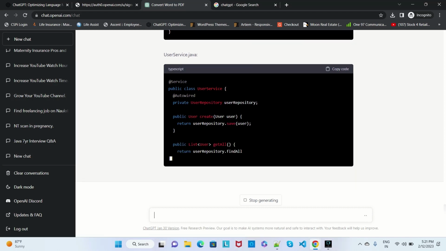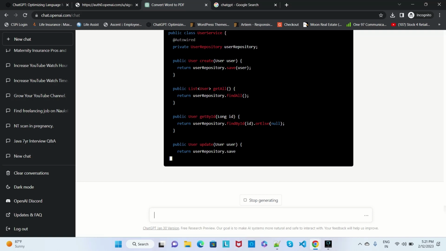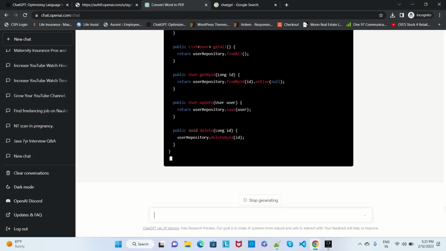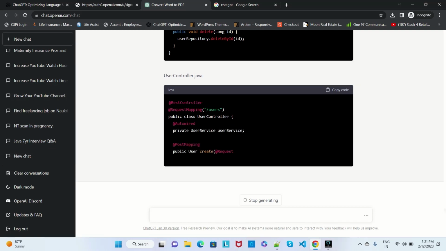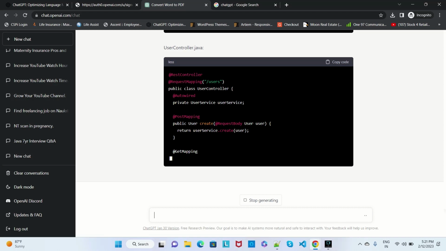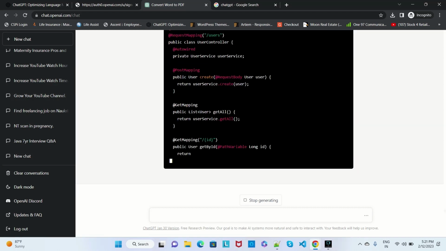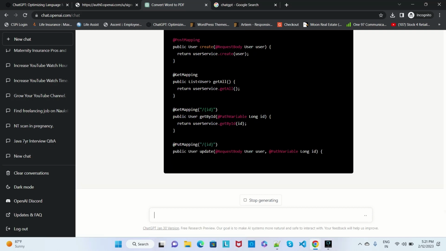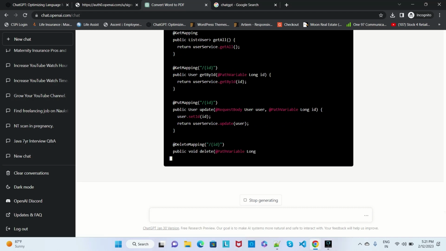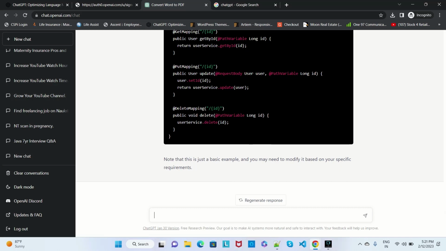Once you copy and paste this code directly, you can run your program, or maybe create a CRUD application in your IDE and all. So whatever you want, you can search it easily without wasting your time. Instead of going to other channels or somewhere else, you can go through ChatGPT and search anything related to your daily life, or daily things.